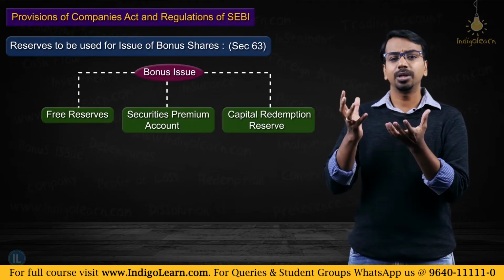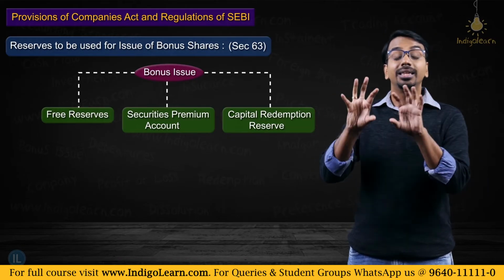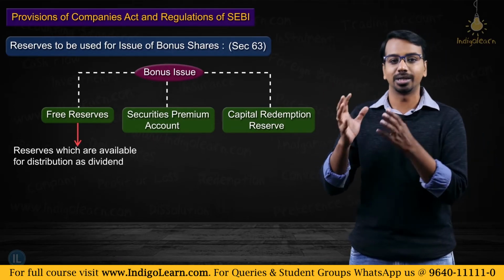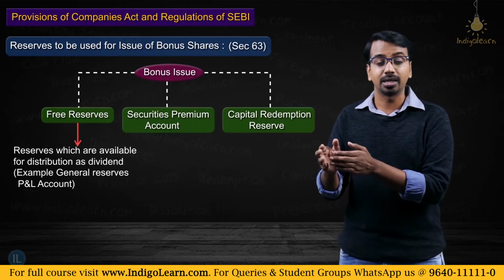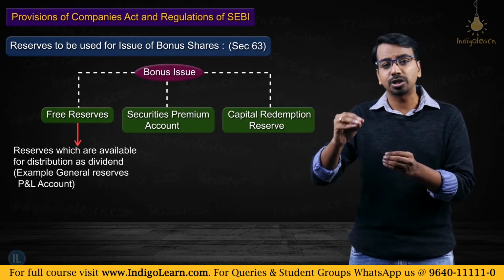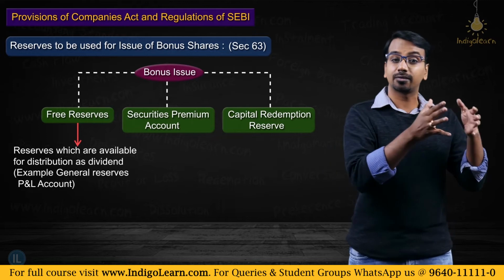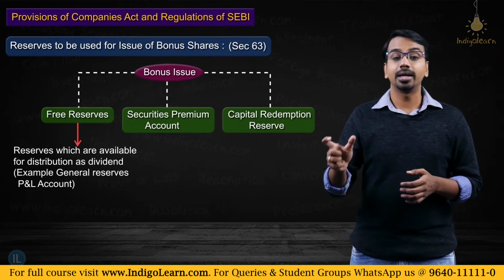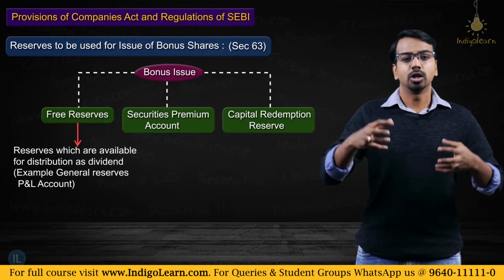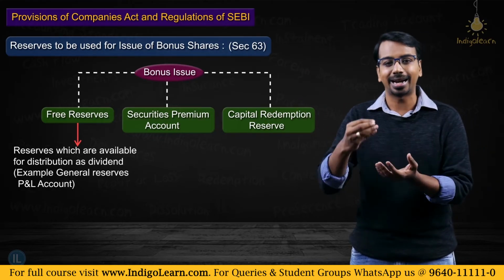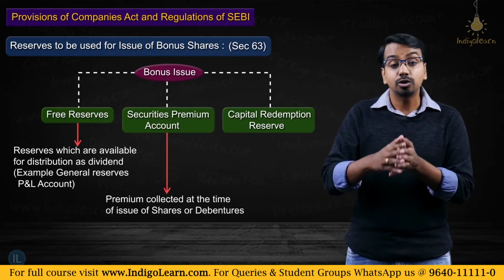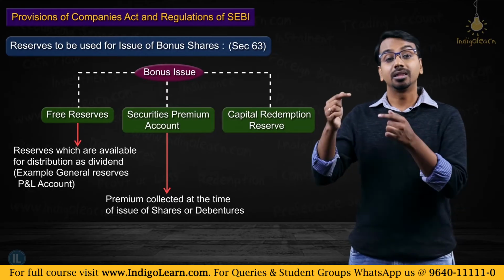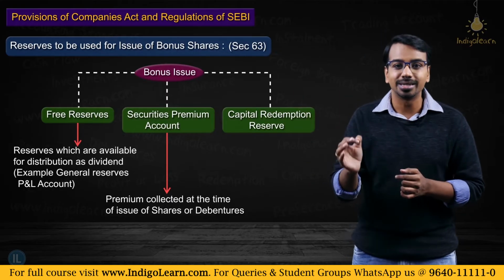Free reserves. Now, what is the meaning of free reserves? Simply put, these are the reserves which are available for distribution as dividend. Maybe your general reserve, maybe your profit and loss account balance, which are free, which are not appropriated for a specific purpose, right? Then the second one is securities premium account. So whatever securities premium you have collected at the time of issue of shares or issue of debentures, that can be used to issue bonus shares. The third is capital redemption reserve balance.